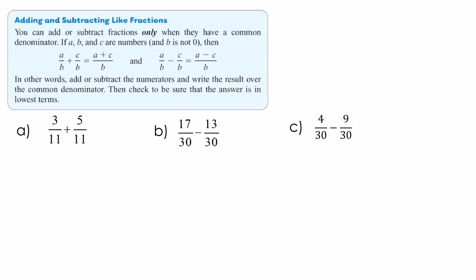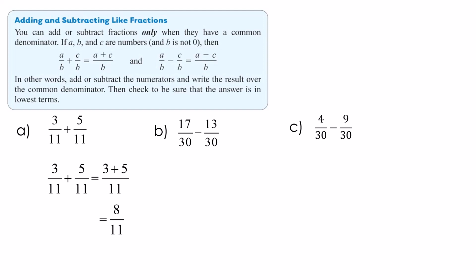When we're going to add and subtract with like fractions, that means the denominators are exactly the same, all we have to do is add the numerator, or the top. So let's look at the first one, 3/11 plus 5/11. Since we have a common denominator, all we have to do is add the numerators, and our answer is 8/11. Let's look at the next one,